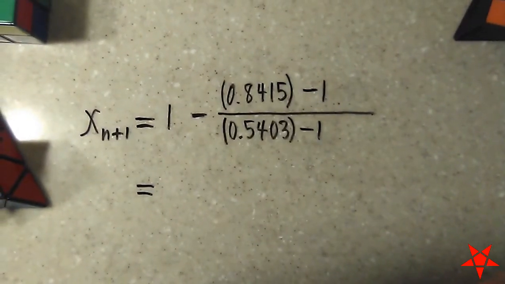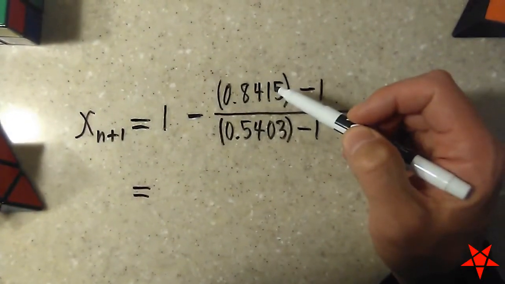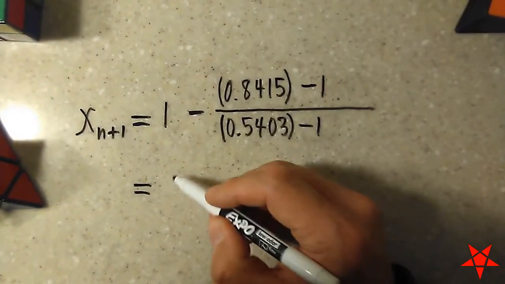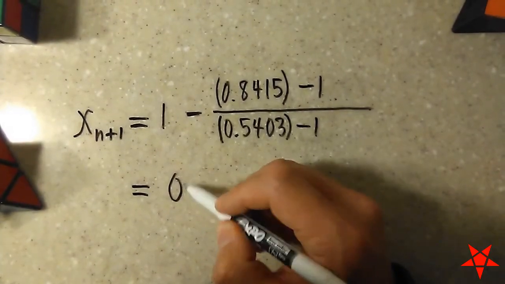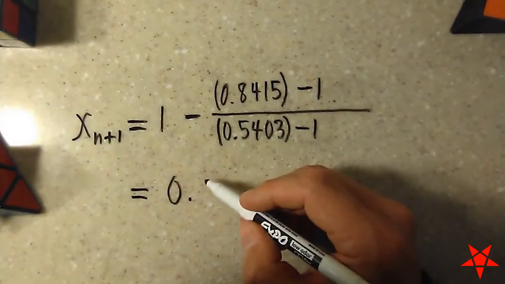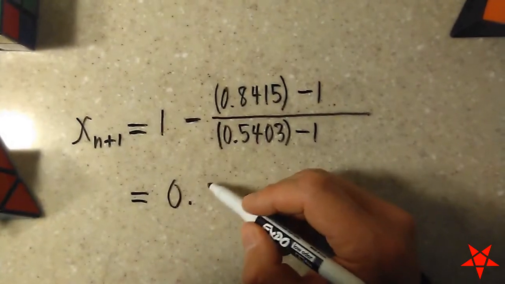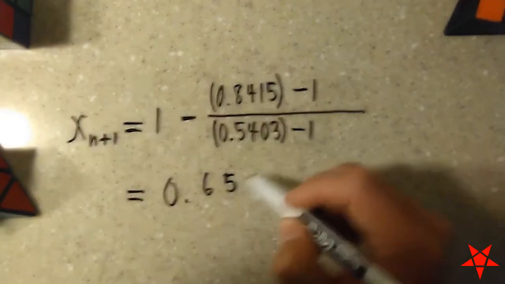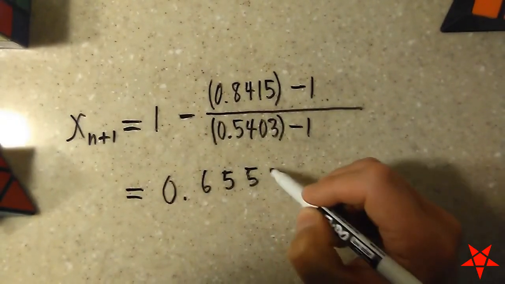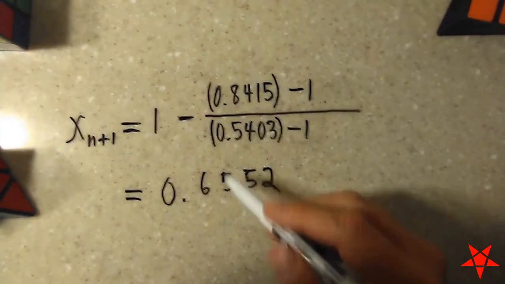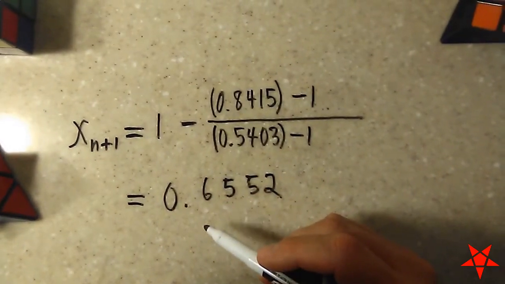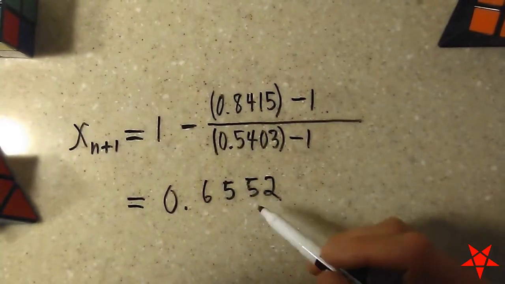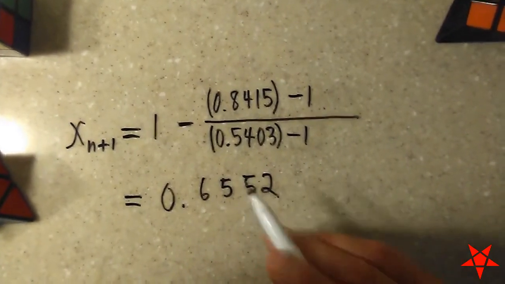All right, having inserted our values for sine of 1 and cosine of 1, we crunch all of this and be careful with your parentheses and all that. Should come up with a value of approximately 6.552. Now, how many digits you end up carrying through each iteration is kind of a matter of personal preference, but through each iteration, you should start to see the numbers start to coalesce and get steady.